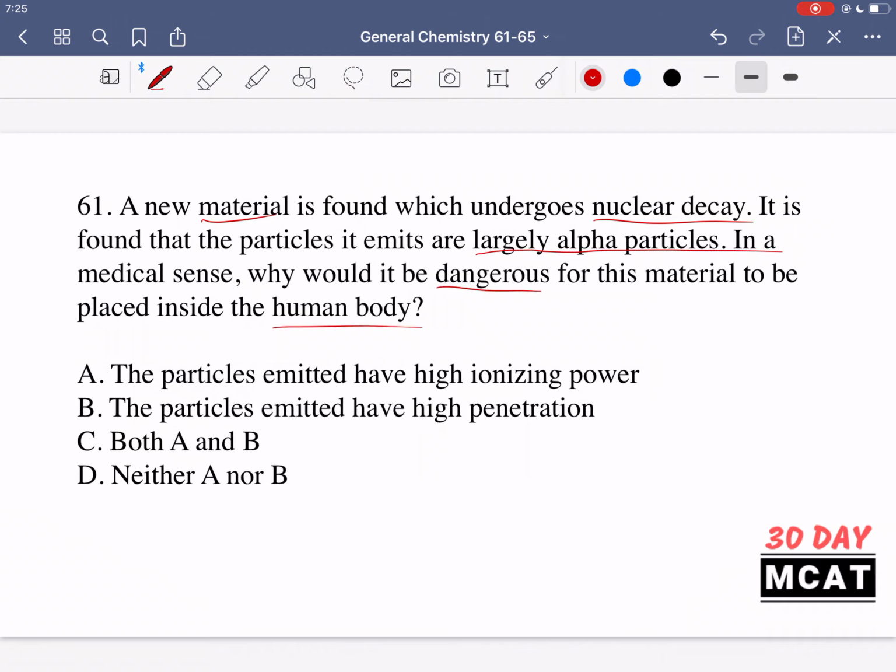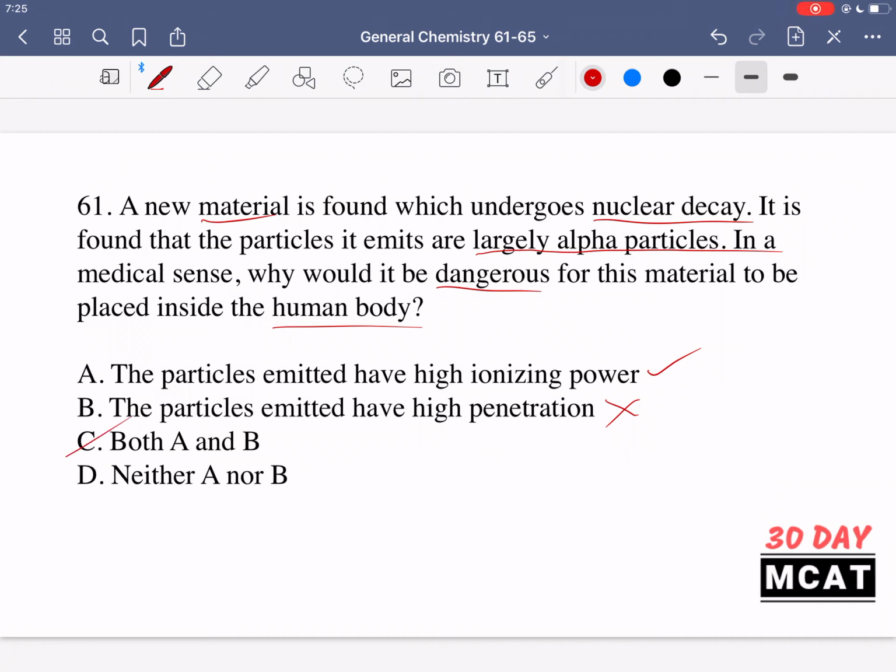So alpha particles, you should know they're relatively large compared to other things like gamma rays, and what they have is a high ionizing power, which means if they collide with other molecules, they can turn these into ions. So they turn them into charged species. These can go on and react with other things, and that can lead to some unintended consequences because of these reactions. But because they're large, they do not have a high penetration. So A is something which is correct, and B is not.